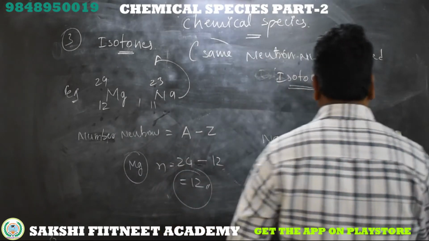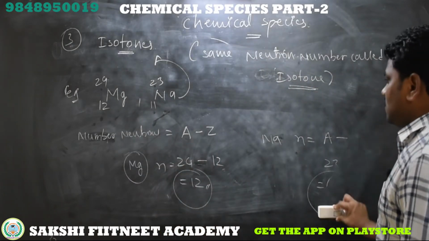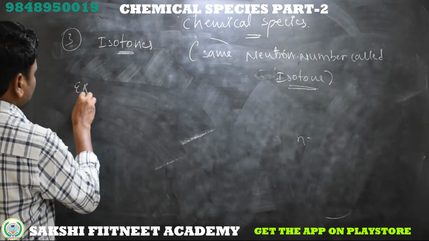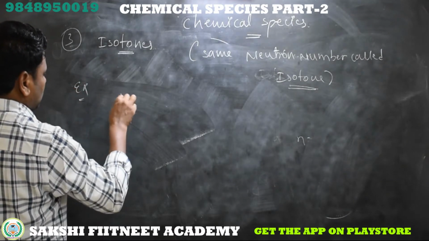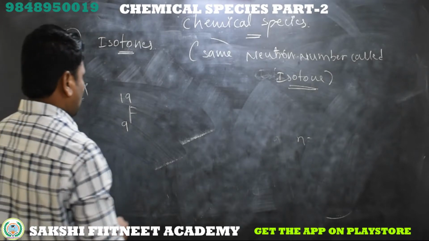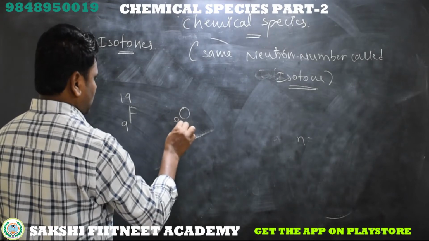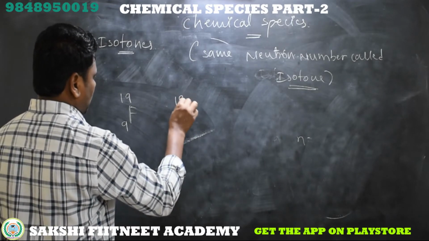Next example. I am just erasing this. Fluorine, atomic mass is 19, atomic number is obviously 9. Now coming to oxygen, atomic number is 8, mass is 18.